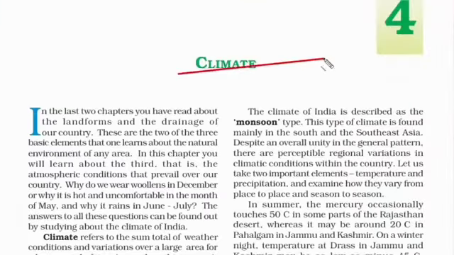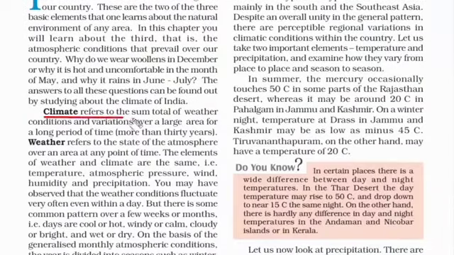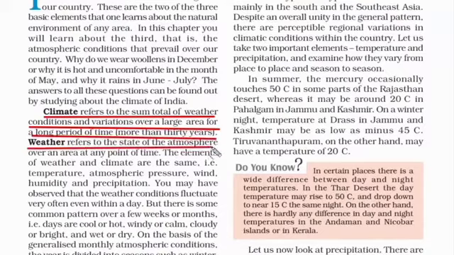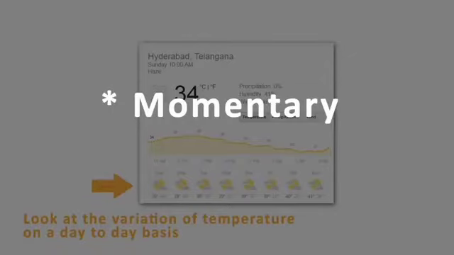Chapter 4 Climate. So in this chapter, we will read about the weather condition of a country. So you will always hear these two words, climate and weather. Usually these two words are used in the same context, but the meanings are slightly different. So in simple terms, weather is momentary.